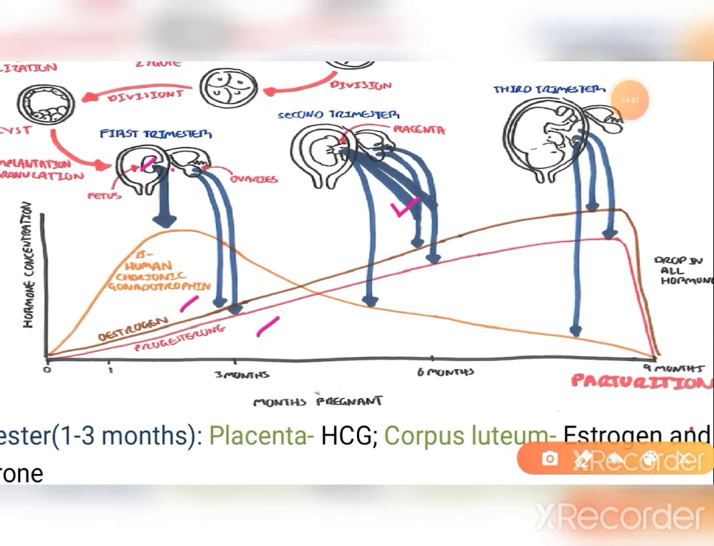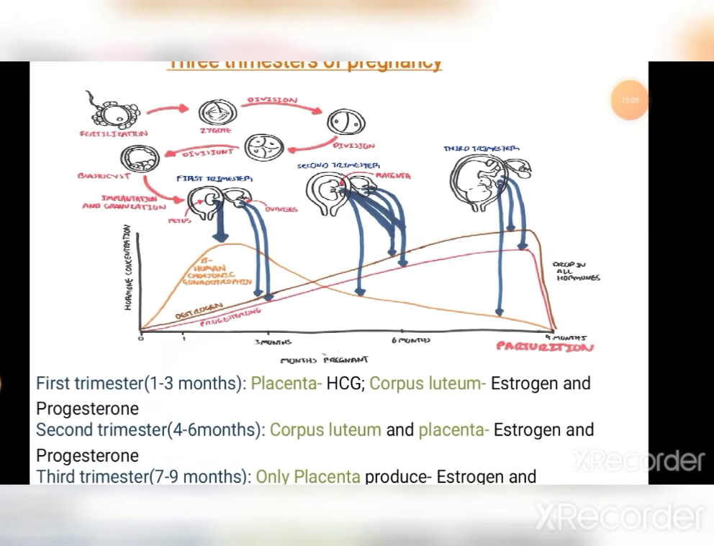In the third trimester, that is the 6 to 9 months period, the placenta plays the main role in producing hormones. Note that now the ovary remains inactive. No hormones are secreted by the ovary, only the placenta produces the hormones estrogen and progesterone, as well as a very low amount of human chorionic gonadotropin hormone. It doesn't really produce any more HCG, because it is now producing a lot of estrogen and progesterone itself.